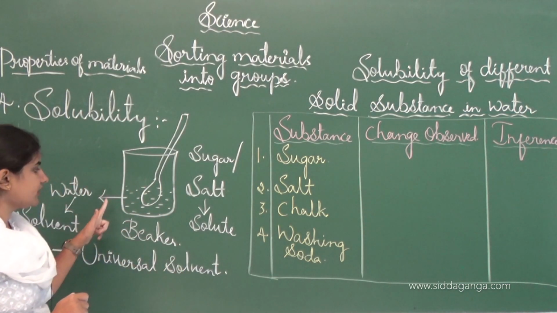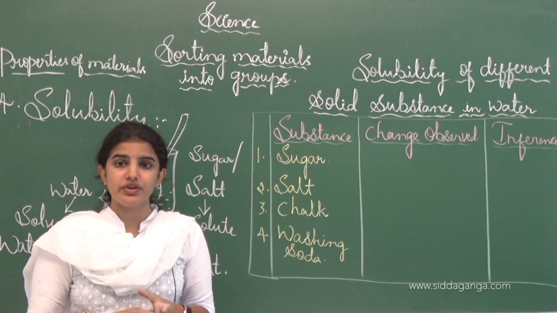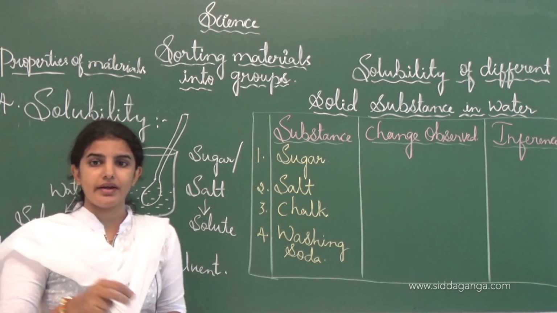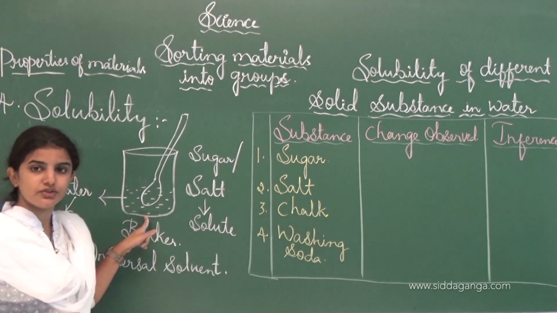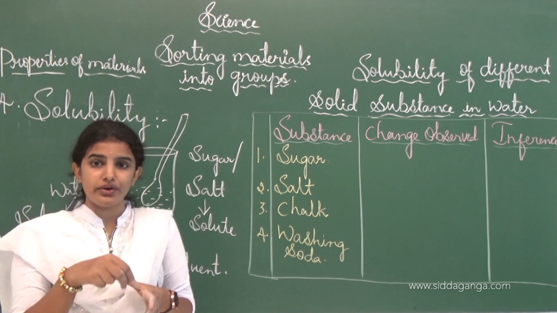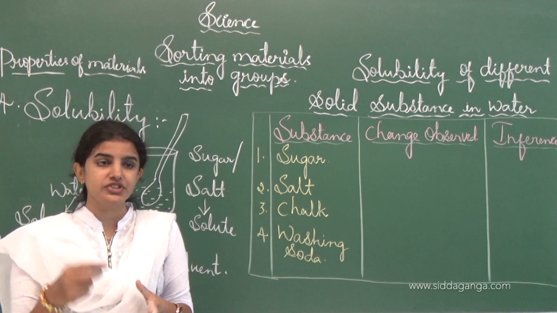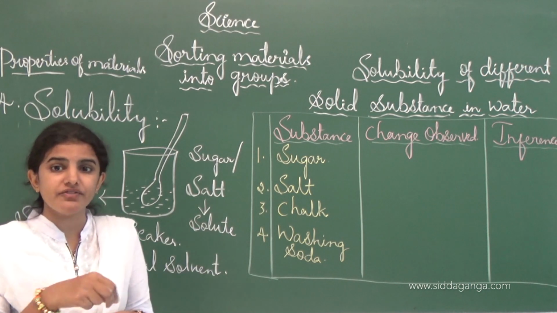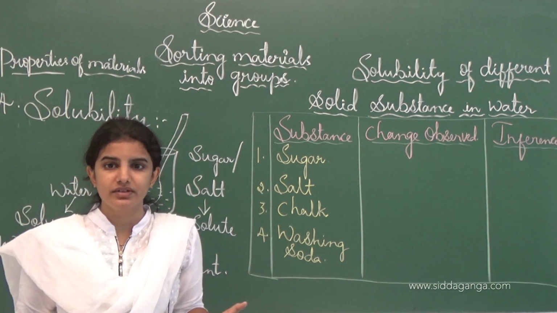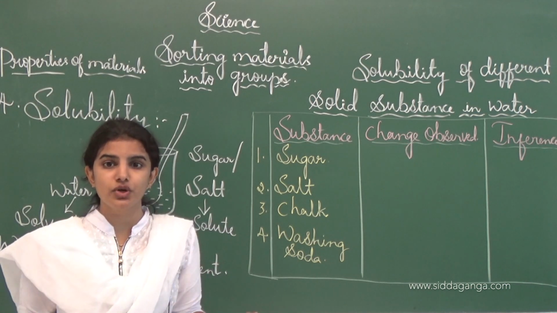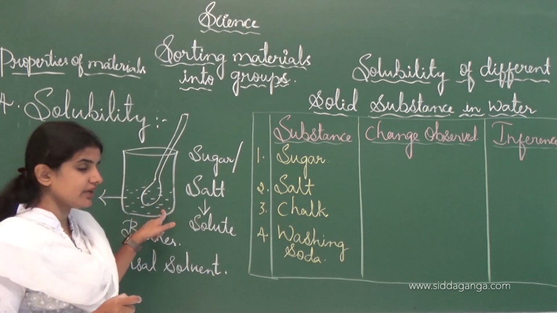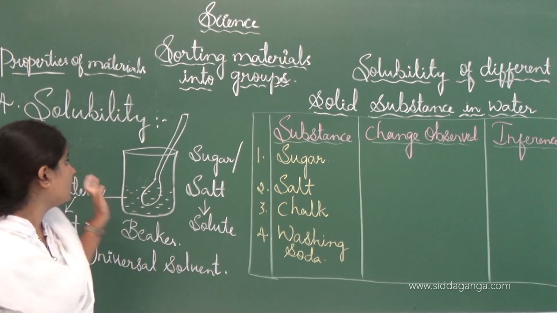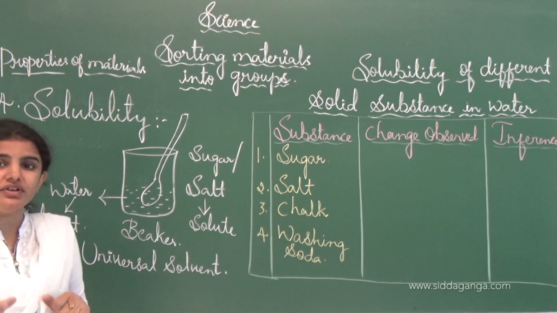See, what will happen? Take a tumbler in which a small quantity of water is taken, and sugar or salt particles we have to add, so that it is settled to the bottom, and now stir or dissolve the sugar particles which we poured in the beaker with the help of a spoon. Now what will happen? After some time the sugar particles will disappear, means what? We can't see the sugar particles because they are already dissolved in water. See, like that we can do this activity which has the property of solubility.